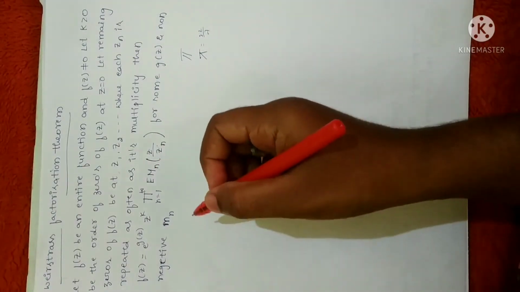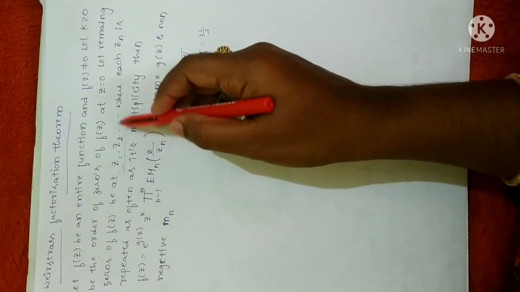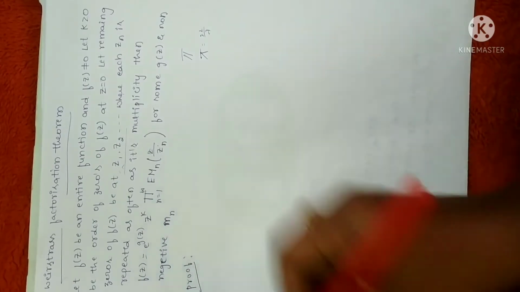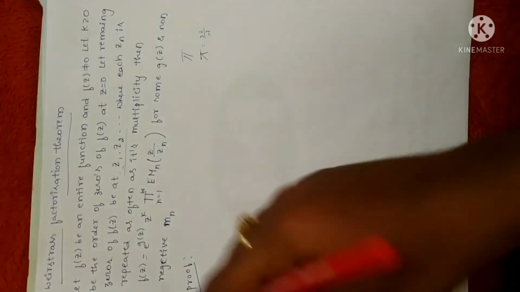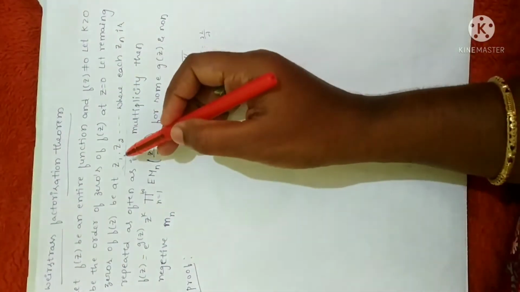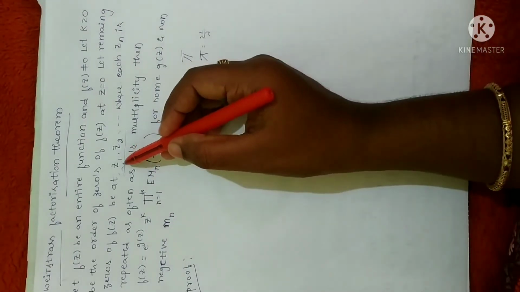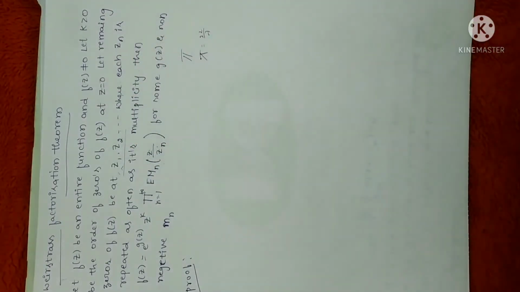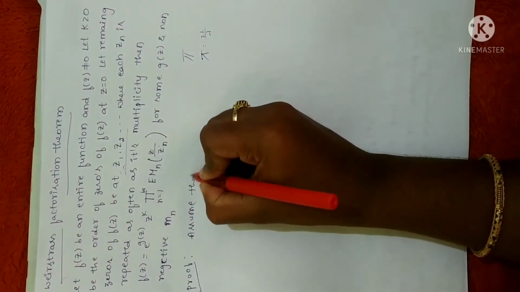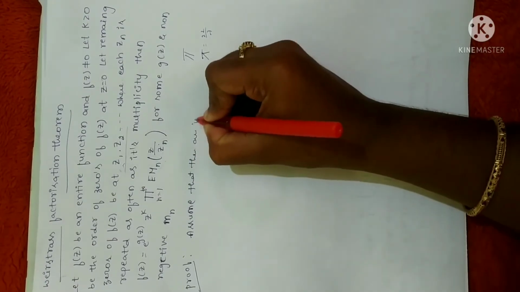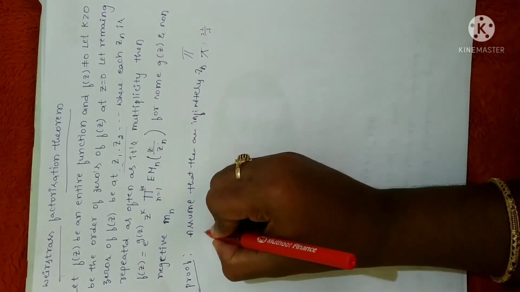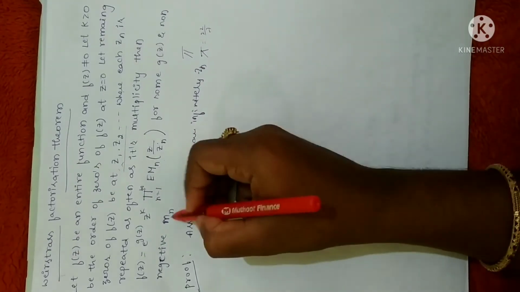Now assume that there are infinitely many zn. Why? Because it is given that there are an infinite number of zeros. Right? Let me prove this. Proof. So I am going to assume, it is not exactly an assumption, because it is given in the statement itself that the function has an infinite number of zeros. Fine. So I'll just write one statement. Assume that there are infinitely many zn, that is, zeros. Then let me define a sequence mn. Why? Because mn is non-negative.